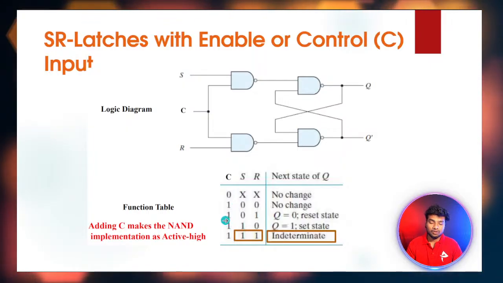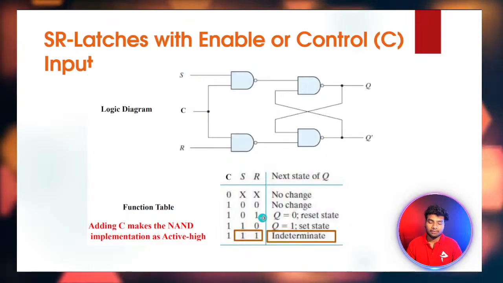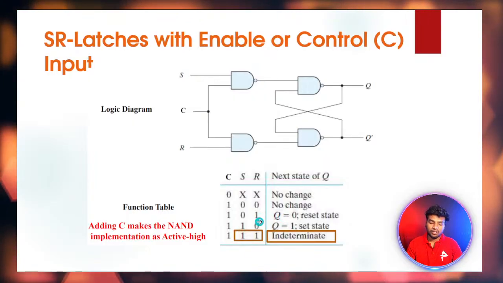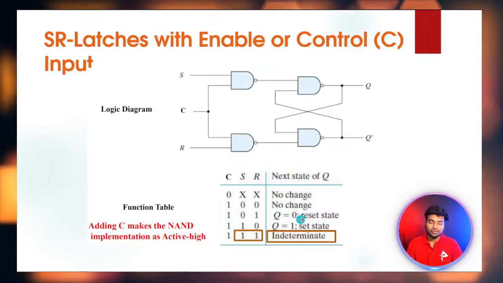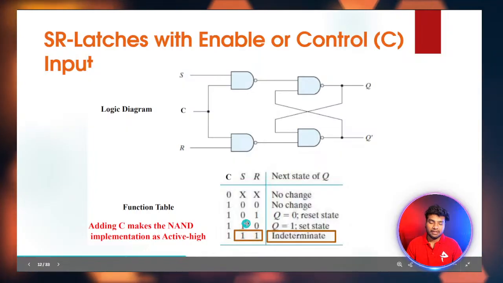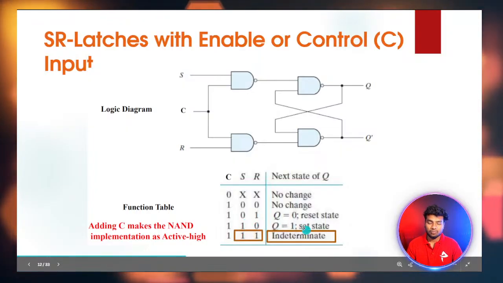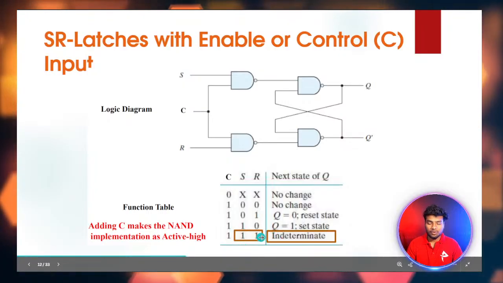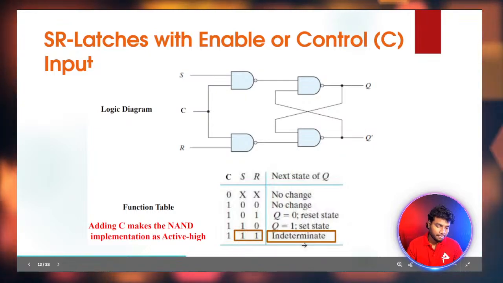If the control signal is high and set equals 0, reset equals 1, reset is high, so you will receive Q equal to 0 as the output from this SR latch. If set equals 1, reset equals 0, you will get 1 as the output. If both inputs are 1 1, you will get an intermediate output, it may be 0 or 1.